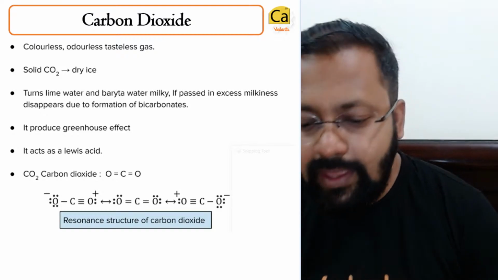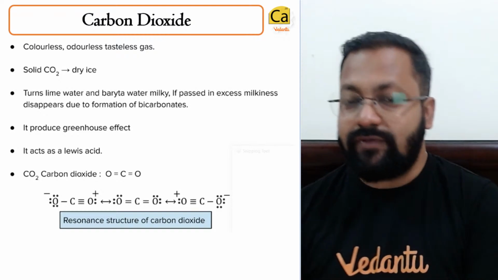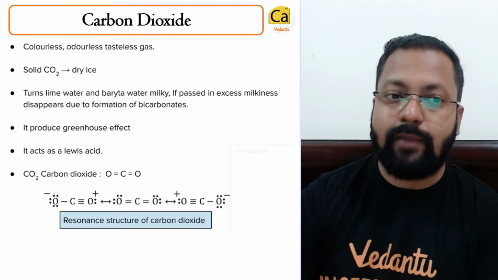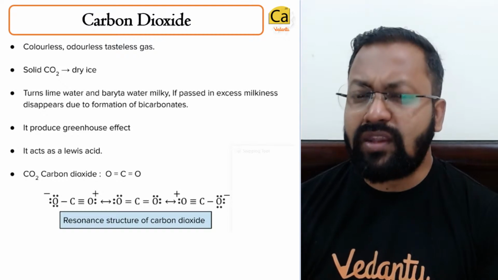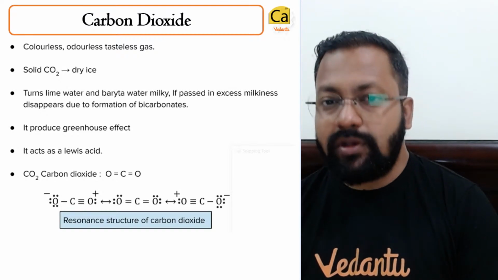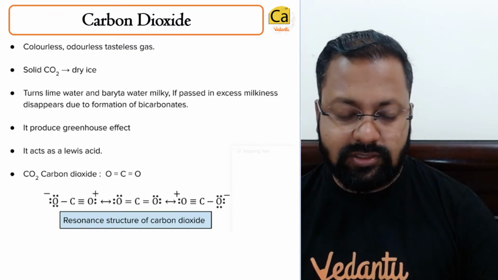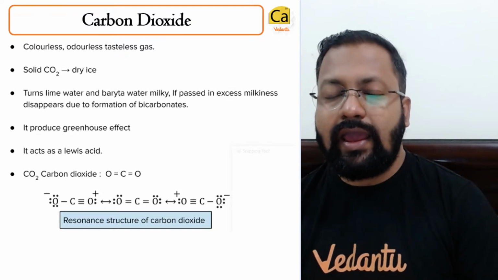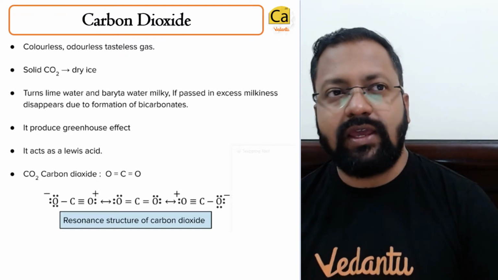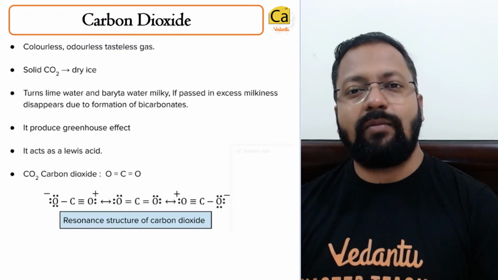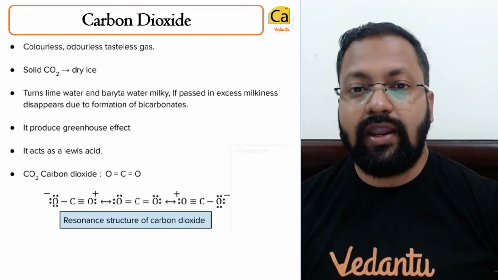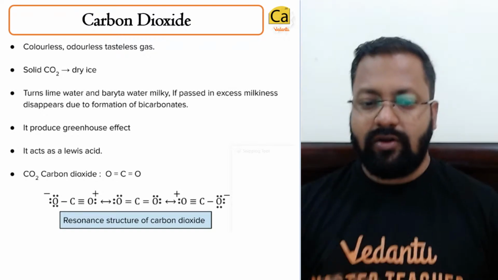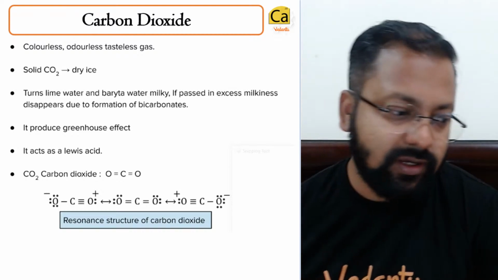And it produces greenhouse effect. If you have read about greenhouse gases, then carbon dioxide is one of the most common greenhouse gases observed around us. They help in trapping the heat and not letting it go. But if there is an increased amount of carbon dioxide, then more and more heat will remain trapped inside the atmosphere, and so the temperature of this earth will increase.